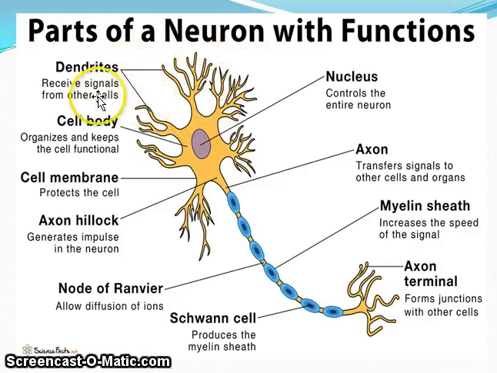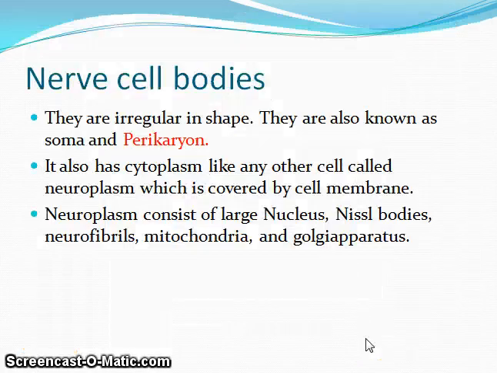Here they receive the signals from other cells. And this is the axon. Other parts we are going to study in detail in the next slide itself. Here, the nerve cell body is irregular in shape. It is also known as soma and perikaryon. It also has cytoplasm like any other cell, called neuroplasm, which is covered by a cell membrane.